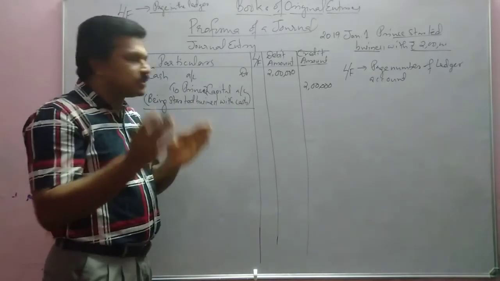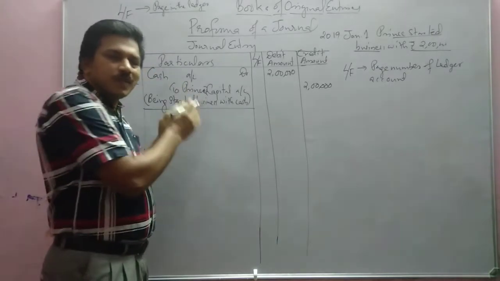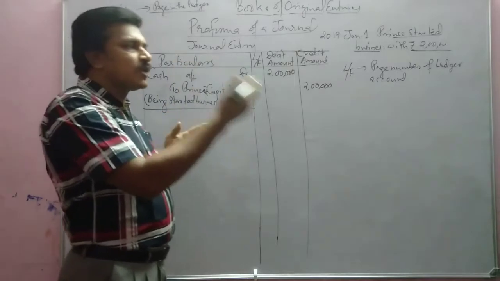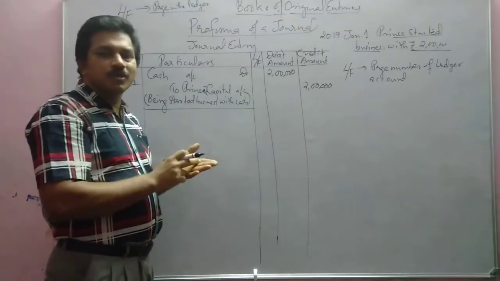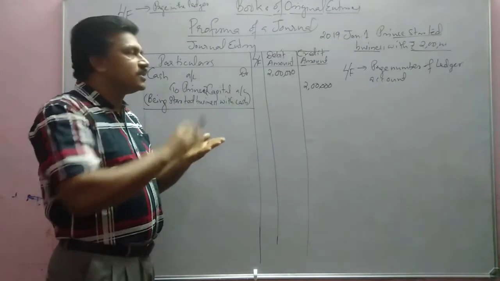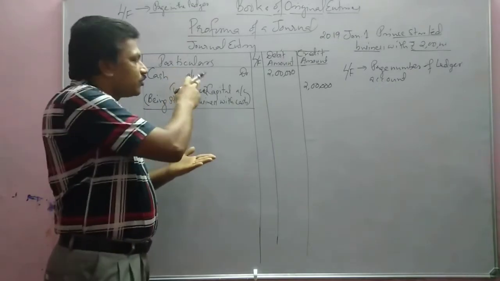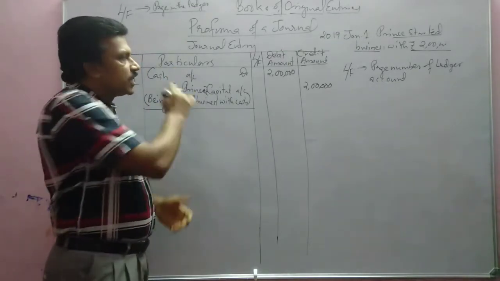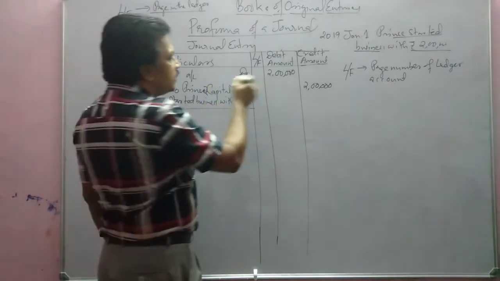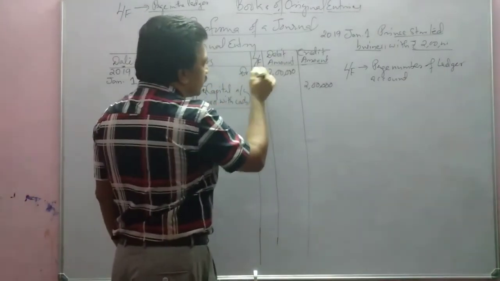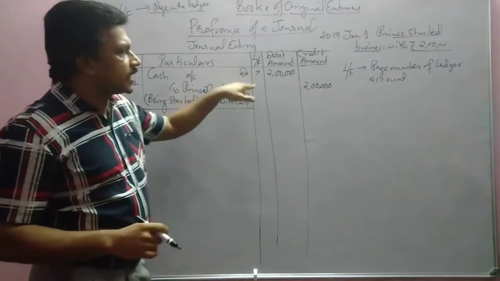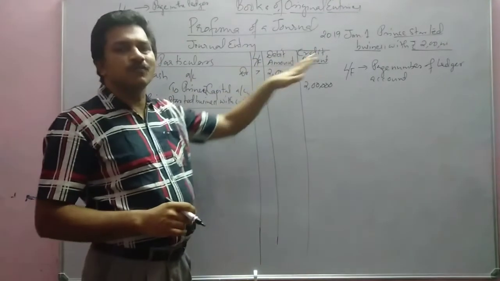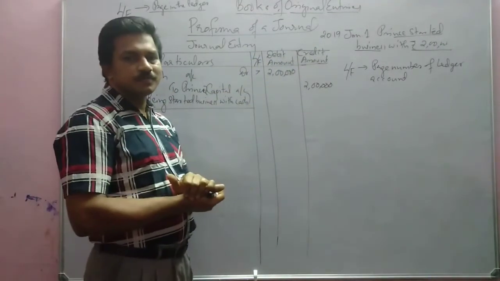For now, understand that this transaction will be transferred into another book, called the ledger. In that book many pages will be there, and on each page an account will be written. Suppose here we write 7. It means the cash account is on page number 7 of the ledger book.